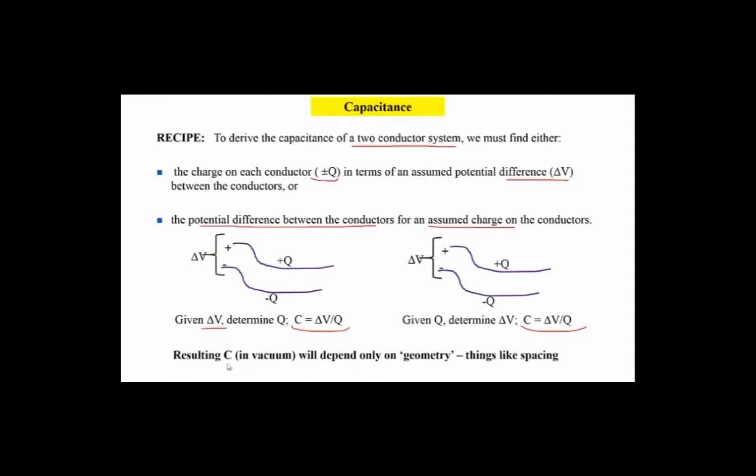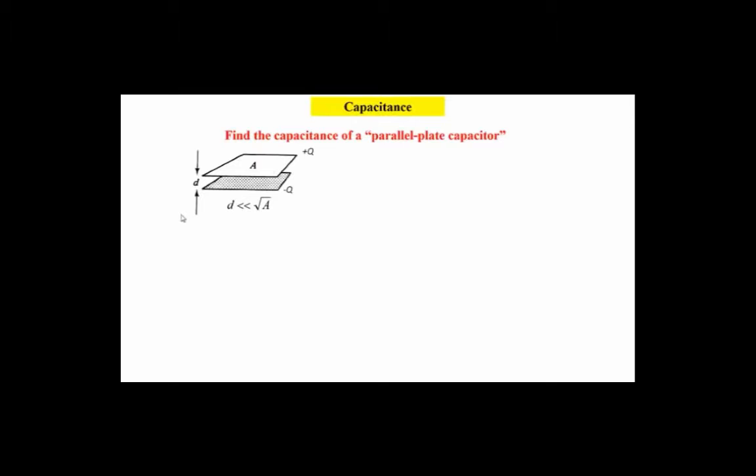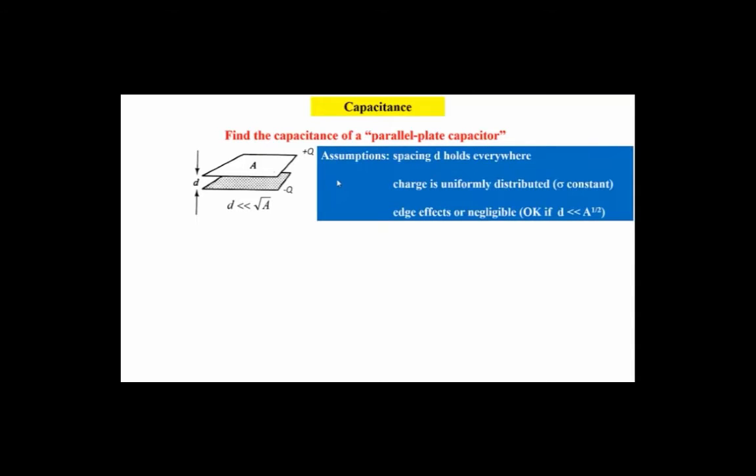Again, remember that C in vacuum or air will depend only on geometry, things like the spacing. So let's look at the capacitance of a parallel plate capacitor. I'm sure you've done this several times, but let's go over it carefully and try to get the full set of logic that we're going to use. The first thing is we've got to look at the assumptions.